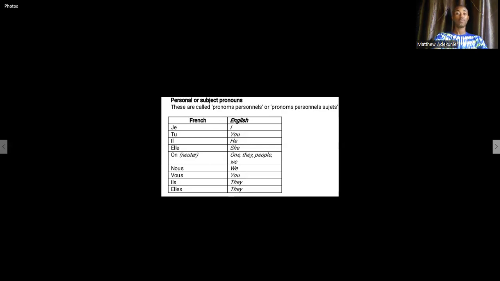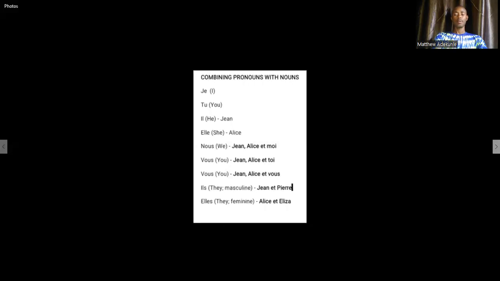The same thing with French. So we have on the screen there: je, tu, il, elle, on, nous, vous, ils, elles. You should not have issues using these ones alone. But where the trap is, is what we are going to focus on. Now, combining pronouns with nouns, you need to pay attention.